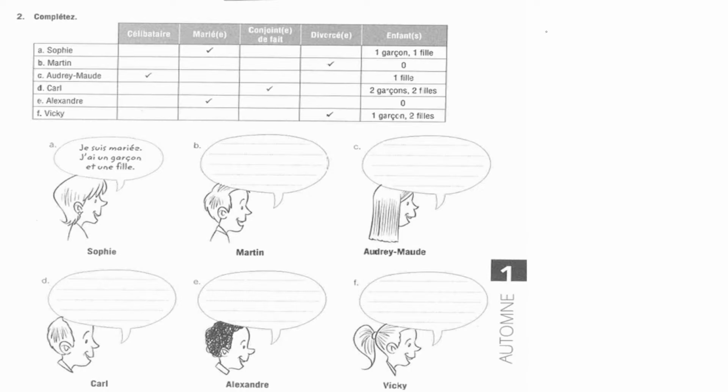In this video, I'm going to write a sentence for each of these people. Here we have an example provided. If you look at the table, it says célibataire, marié, and then conjoint de fait, divorcé, enfant. Célibataire means he's single, marié means married, and conjoint de fait means in a common law relationship. Divorcé means divorced, and enfant means children.